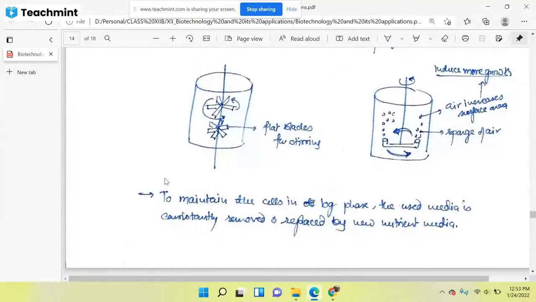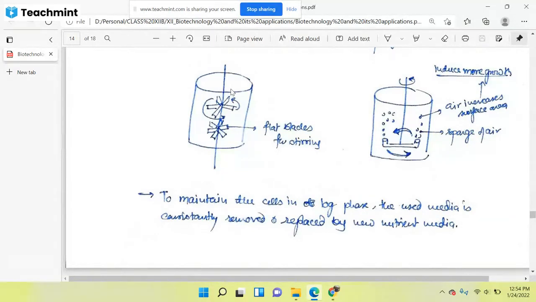Now one specific point has been written here, and you will have to keep it in your mind: to maintain the cells in log phase, the used media is consistently removed and replaced by new nutrient media. Suppose you have put some yeast cells, and you have put a lot of materials which will be required for their growth. You have provided nutrient media, some salts, and all the materials required for those particular cells. Suppose we are putting yeast.